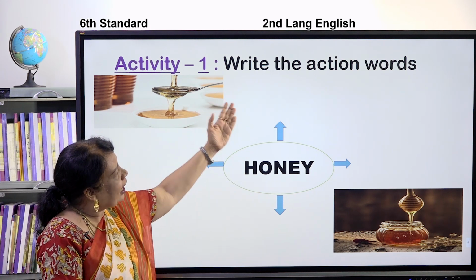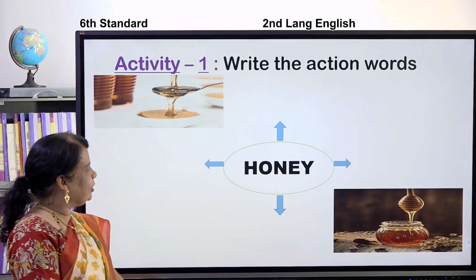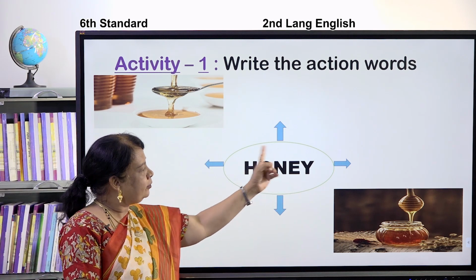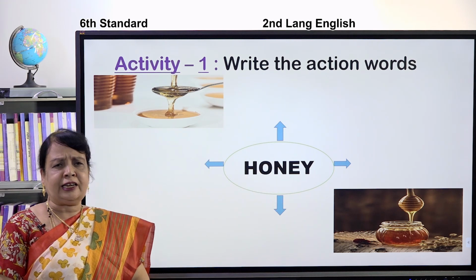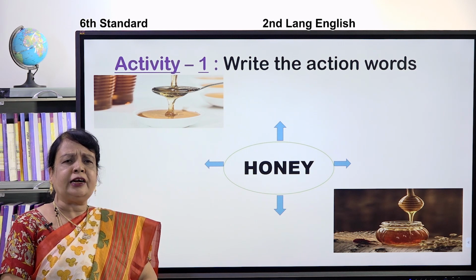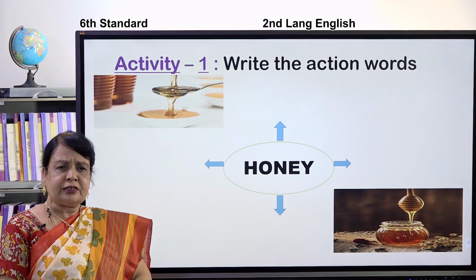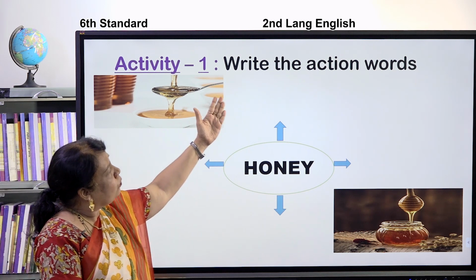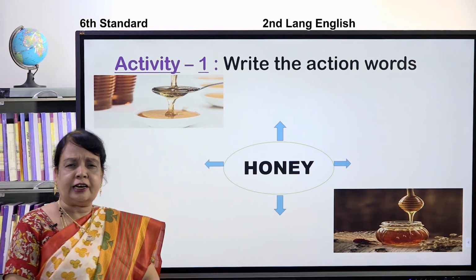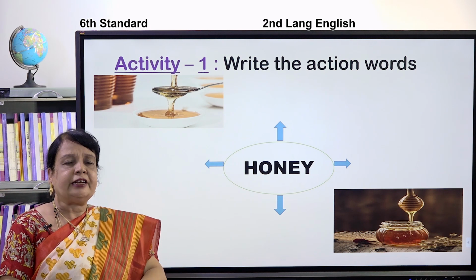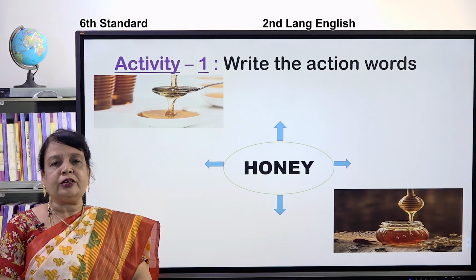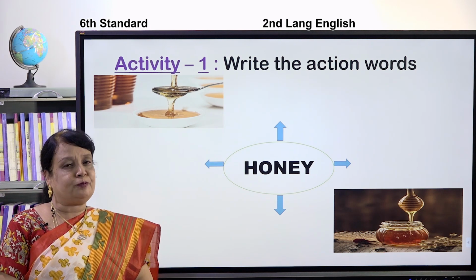See, children, write the action words. Yes, children. I have given you a word here, that is honey. Children, we all know that honey is very sweet, isn't it? Yes. Now, we are supposed to write the action words for this honey. Do you know what are action words? In the last class, we learnt about the action words. They are called as verbs.